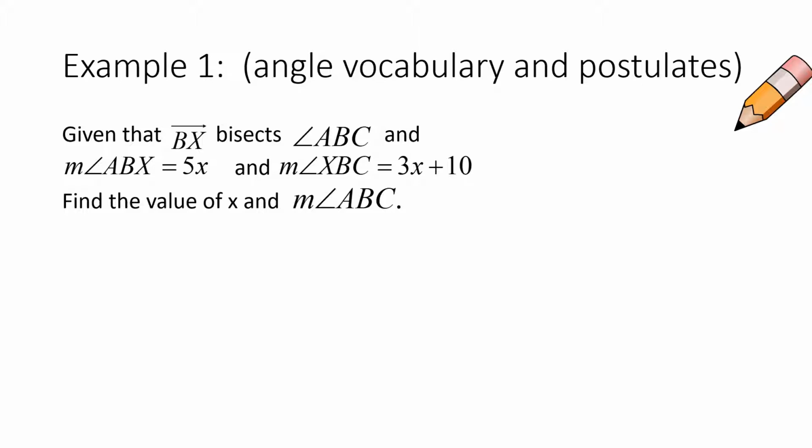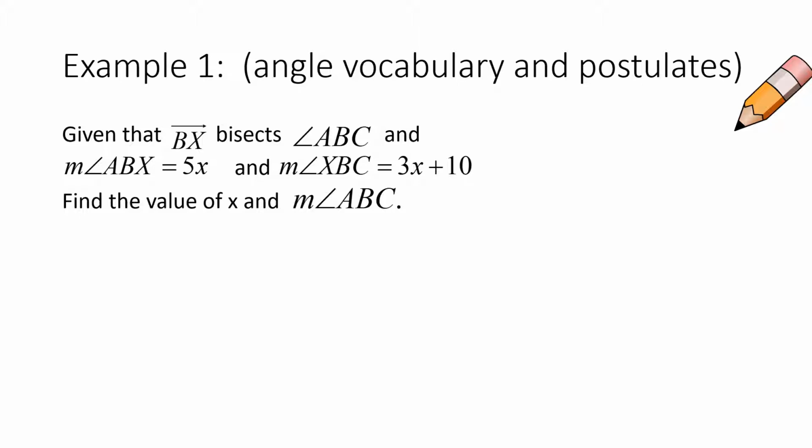Now let's do some examples knowing those two postulates, okay? Given that the ray BX bisects the angle ABC, and the measure of angle ABX is equal to 5x, and the measure of XBC is equal to 3x plus 10, find the value of x and the measure of the whole angle. So let's start with a picture.